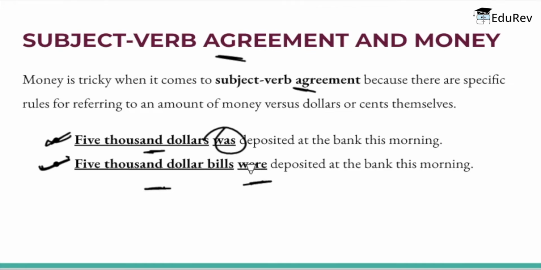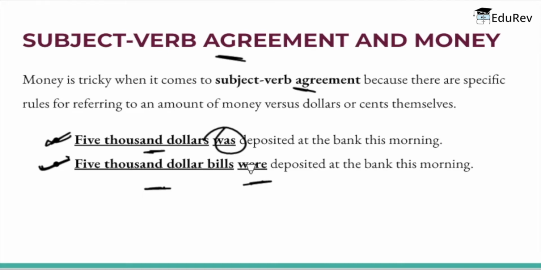Do you see how the interpretation of the sentence changes when the writer refers to physical dollar bills instead of a lump sum of money? In reading the first sentence, I imagined a check written out for $5,000 being handed to a bank teller. In the second one, however, I imagined someone lugging several bags into the bank, each filled with $1 bills.